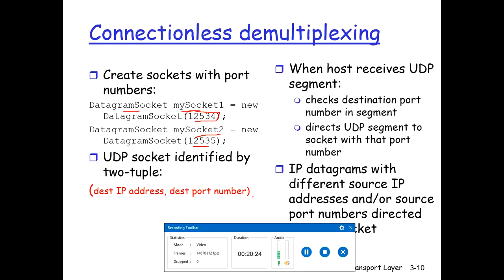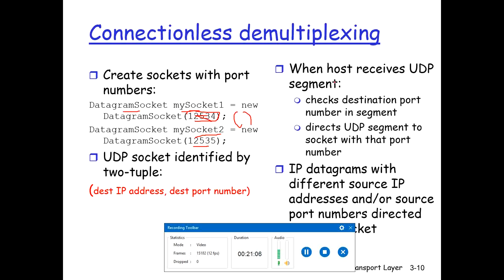The Java program can leave it empty, or it can provide the port number here, a specific port number. If you don't provide any port number and keep it empty, then the transport layer will automatically assign the port number. If the application developer writing the code is implementing the server side of a well-known protocol, then the developer has to assign the corresponding port number.